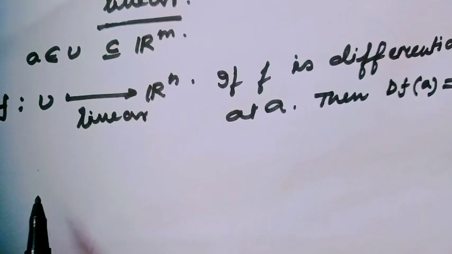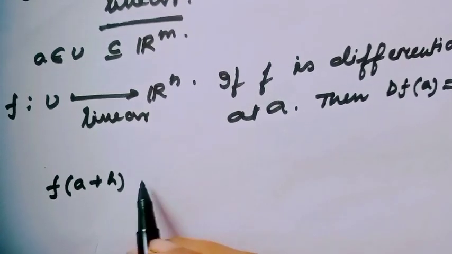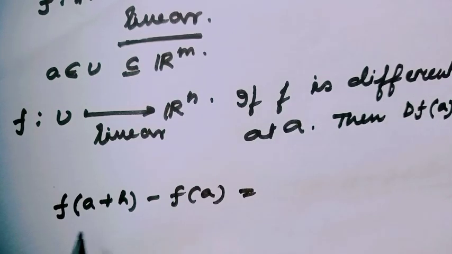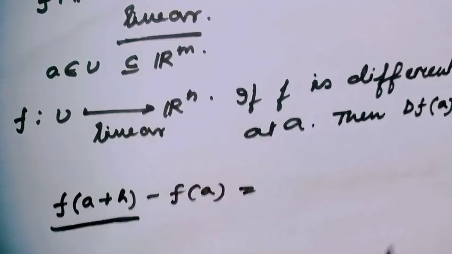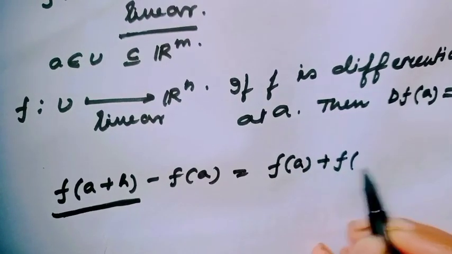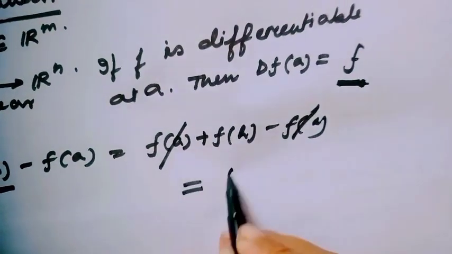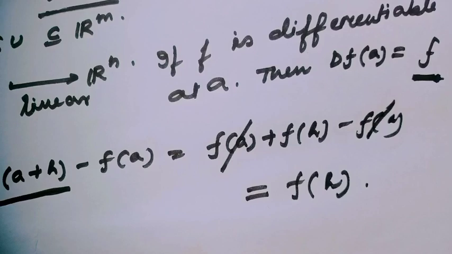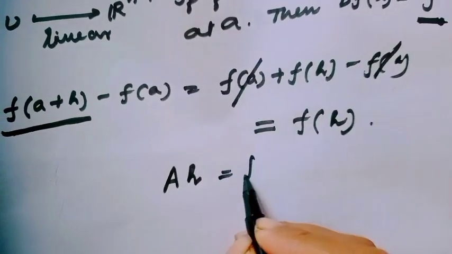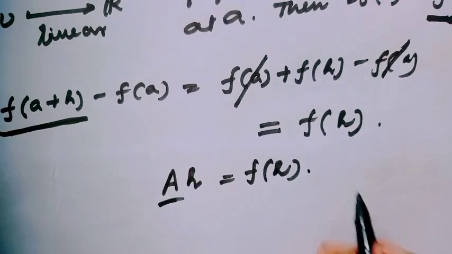Since f is differentiable at a, therefore f of a plus h minus f of a, and since the given function is linear, we can write f of a plus h is equal to f of a plus f of h, minus f of a, and after omitting this, it would be f of h. Therefore the derivative A acting on h is f of h, where A is a linear function, as we all know.